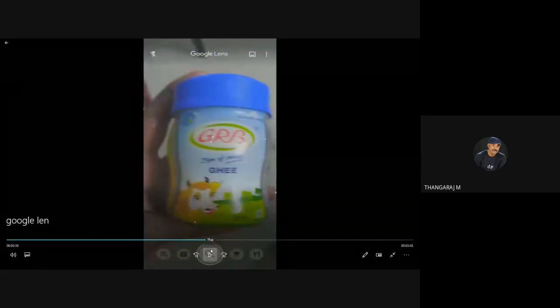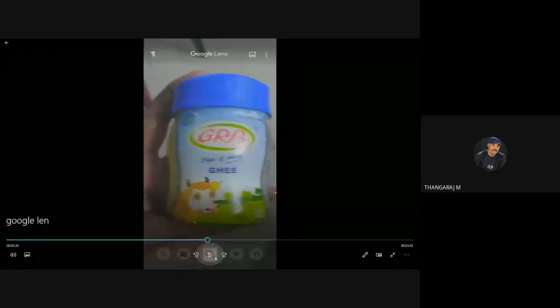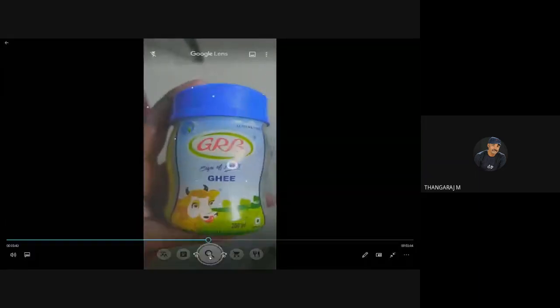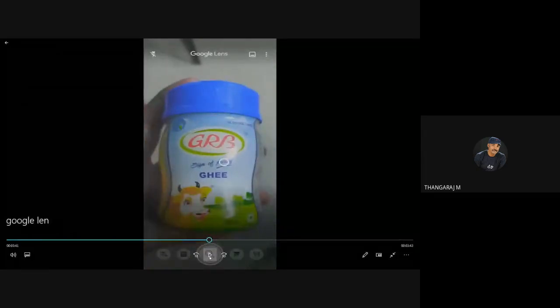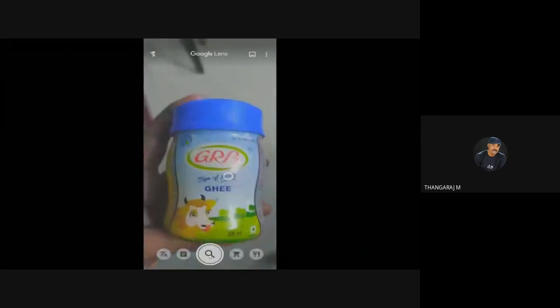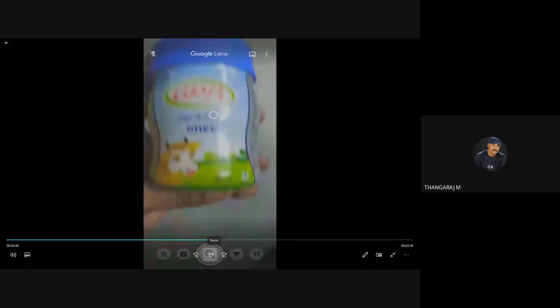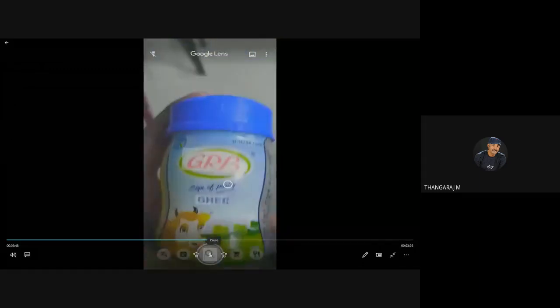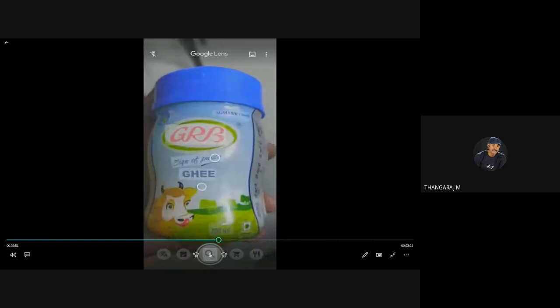Now we are going to scan something. I can scan this geek container. For example, if you have a good look at it, you will notice that a small circle has been highlighted. And even when I check the object, it is in the same place. Watch here. It appears that Google Lens has used artificial intelligence.